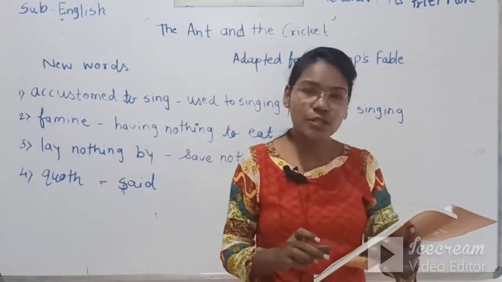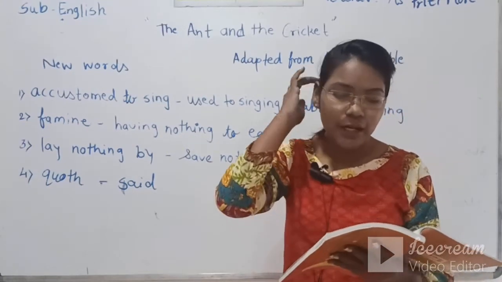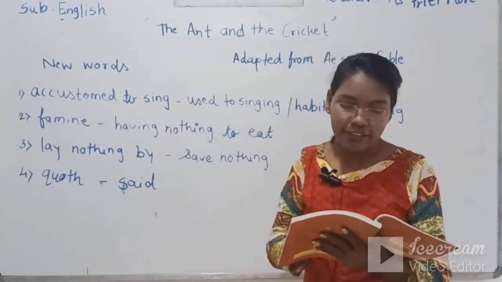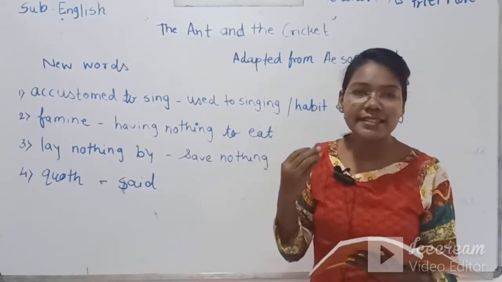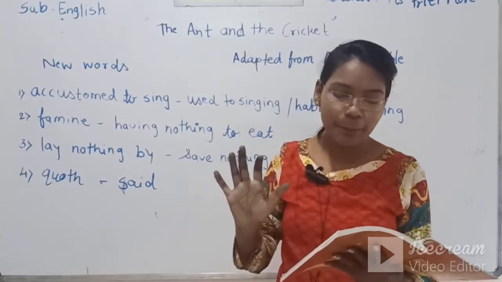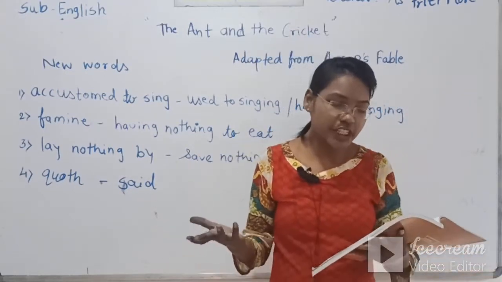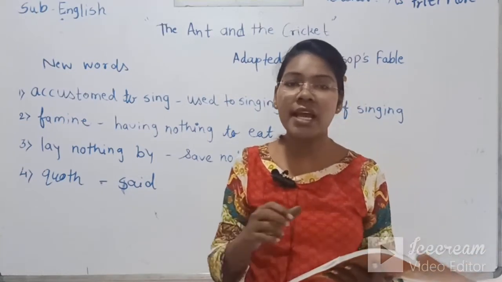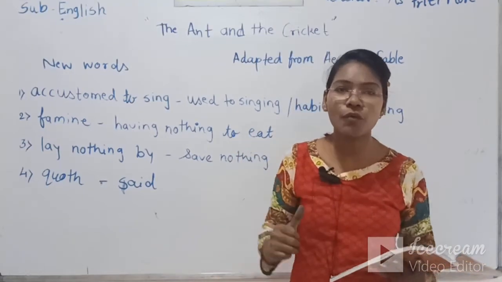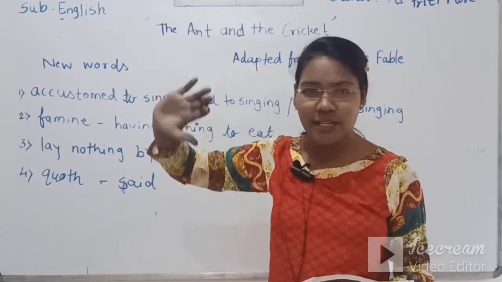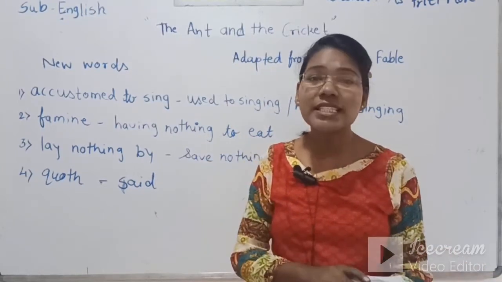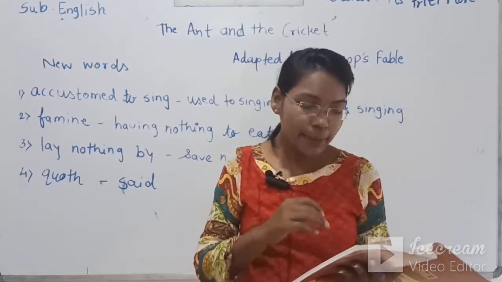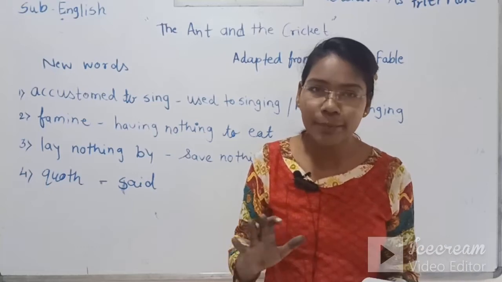I hope you got these two stanzas. In the first stanza, the cricket was very habitual of singing, day and night he was just singing, but now suddenly the season has changed and nothing was there. He was trembling with the cold, he has nothing to eat, nothing to cover himself, and his cupboard is totally empty. So he is searching for help, so that somebody should help him and he can be alive.